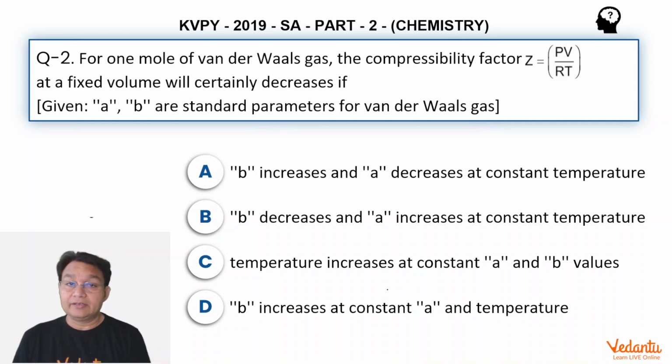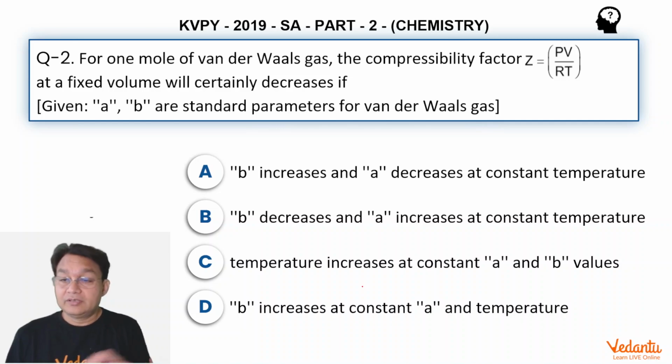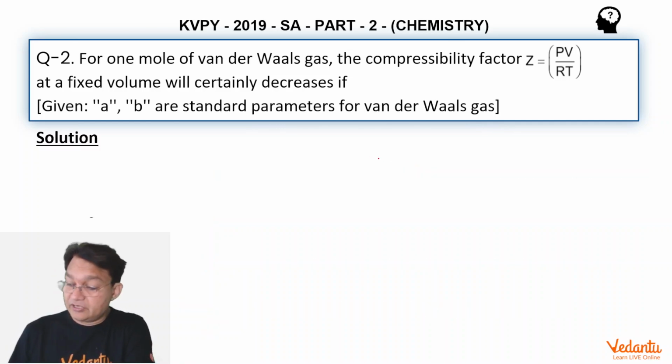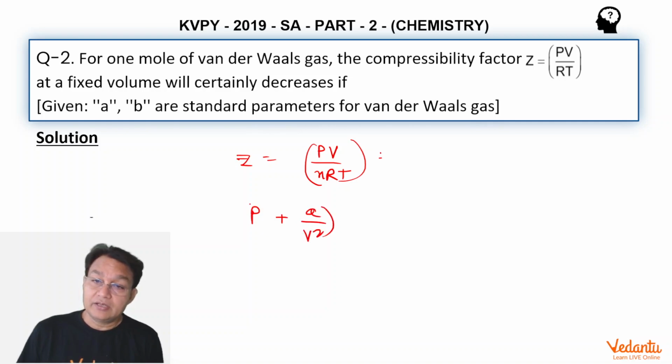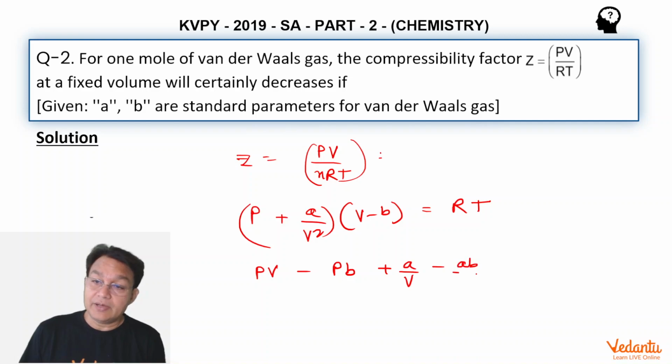So compressibility factor at a fixed volume. When we talk about the compressibility factor, the first thing which comes to our mind is that Z equals PV upon RT. And for the van der Waals gases, we know that (P plus A by V square) into (V minus B) equals RT. Let's write it for 1 mole of a gas. So if we expand this, we get PV minus PB plus A by V minus AB by V square equals RT.